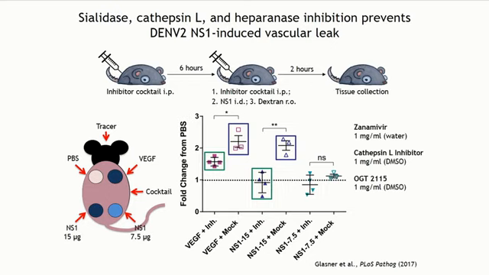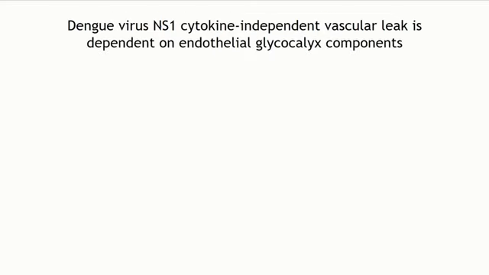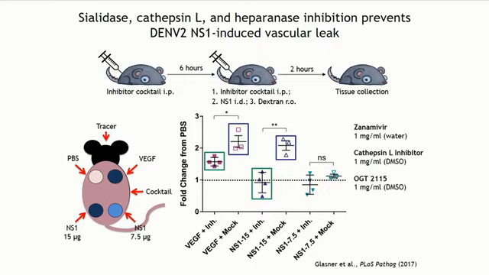You'll also notice a slight decrease in the VEGF, and we think this is related to cathepsin L potentially playing a role in the VEGF pathway. And then also over here, the 7.5 micrograms of NS1 didn't turn out to be significant, but this was trending towards significance, and I do believe it would tighten up with a couple more animals.